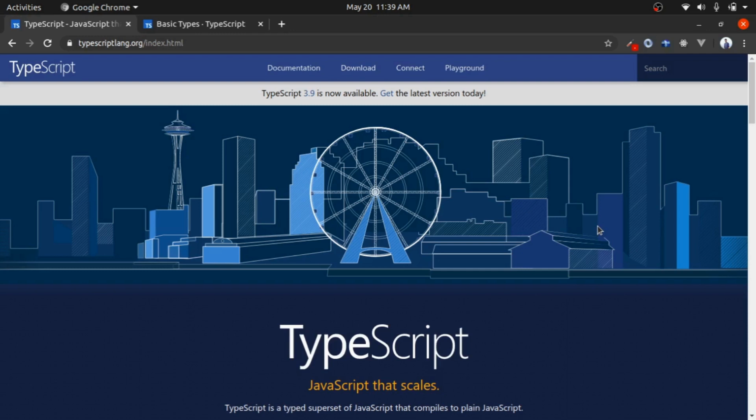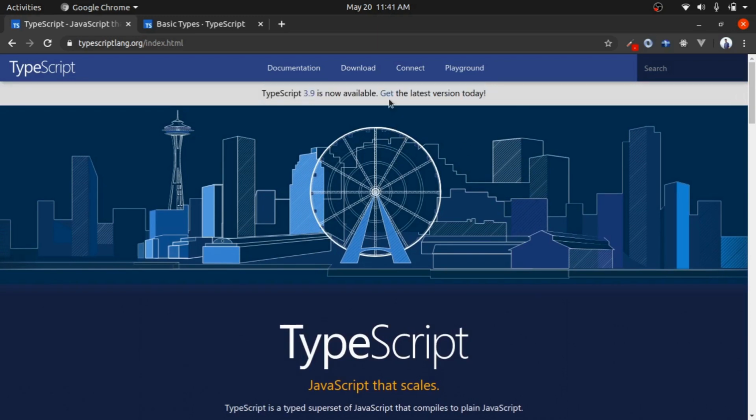Okay, so at first, how can you use TypeScript in your code editor or in your project? At first, you have to download TypeScript. One thing I want to be very clear about is that TypeScript is not supported by the browsers. Okay, so at first we have to compile it to JavaScript. So we need a compiler so that we can compile it. Okay, so on this home page of TypeScript, you can see that it reads TypeScript 3.9 is available, and we can get the latest version today.